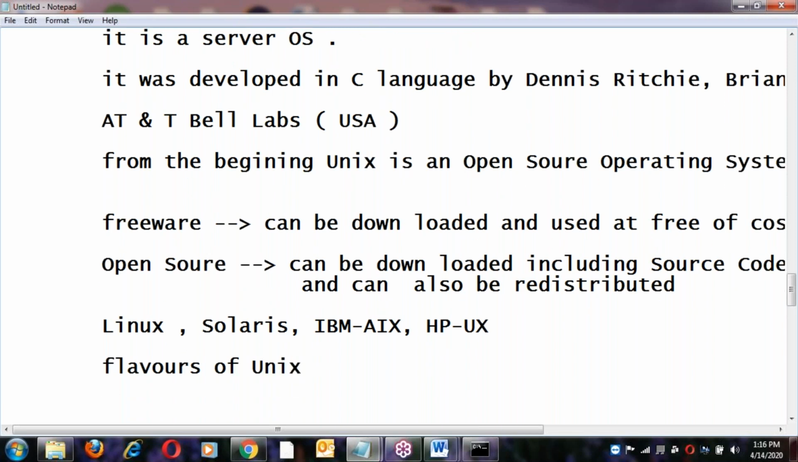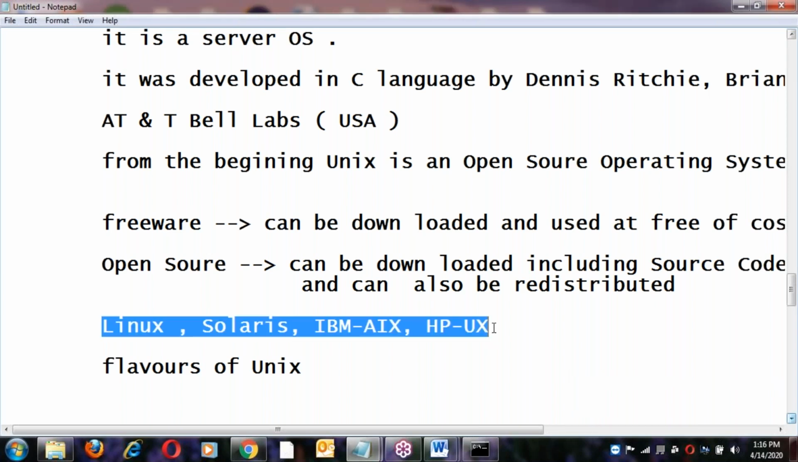Flavor means just one kind. Simply, think of ice cream. In ice cream, different flavors are available. Ice cream is ice cream, but the flavor changes. Same here: Linux, Solaris, IBM AIX, HP-UX are the flavors of Unix base. Next, Linux flavors are different. What are the Linux flavors? We'll discuss next time.